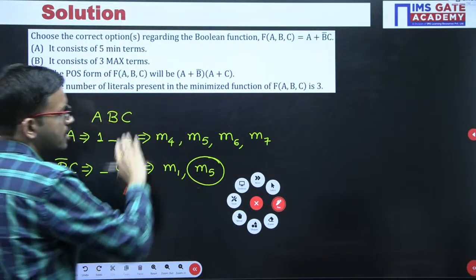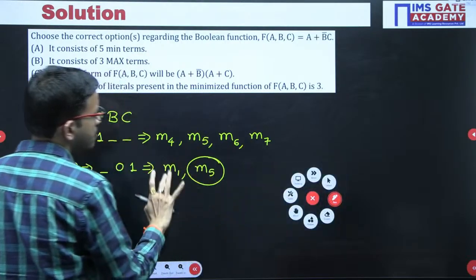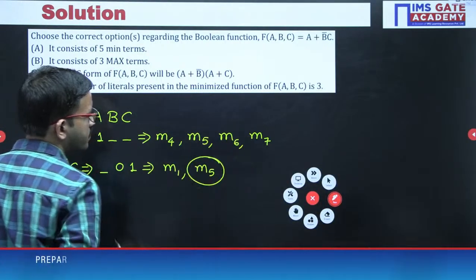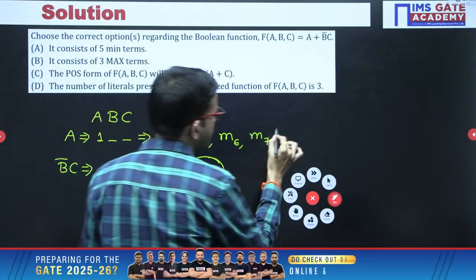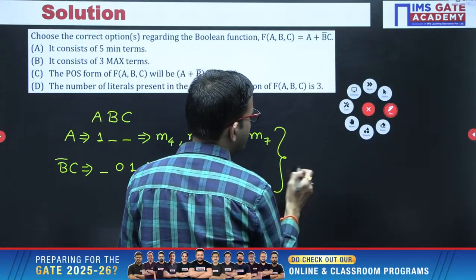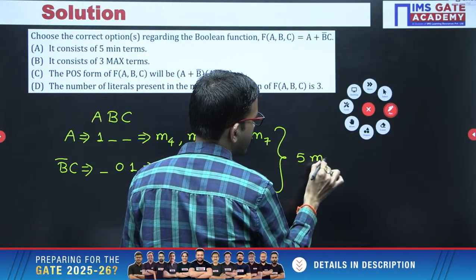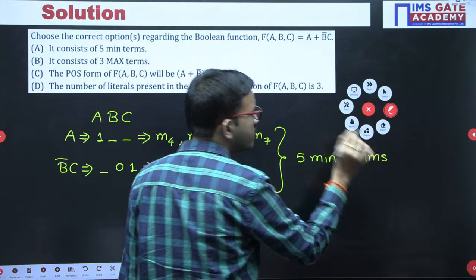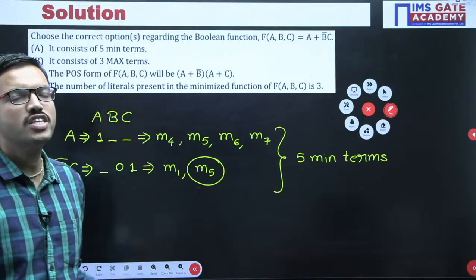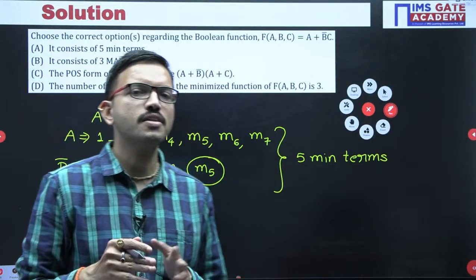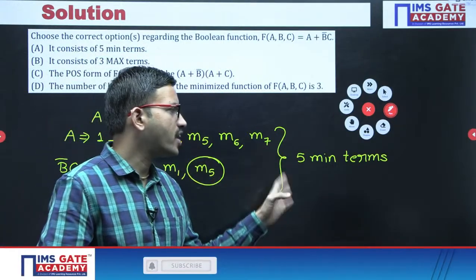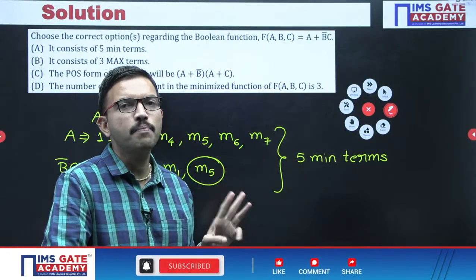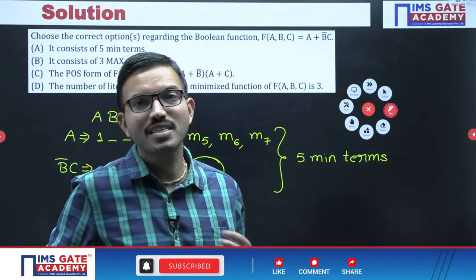So here just count the min terms, you are getting 1 2 3 4 5, that means you are getting 5 min terms. Since the question is a function of 3 variables, totally you are getting 8 combinations. Out of 8 combinations, 5 combinations are producing output 1, that means the remaining 3 combinations are producing 0, that's all.